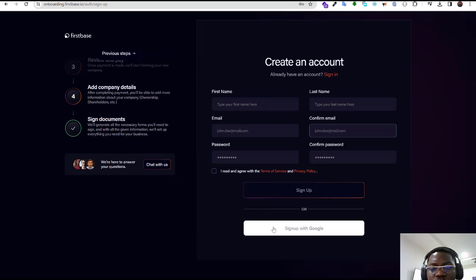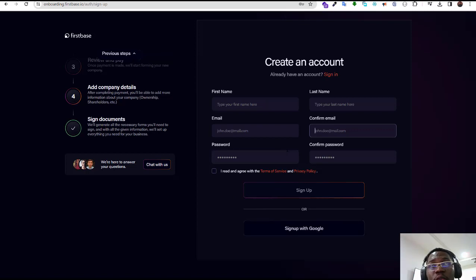Once you are done with all of this, you'll be shown there that it takes about 10 days for your business formation to be ready. After that, it takes the next 10 days or so, so a period of about 20 days, for your EIN. The EIN is very important because that's what you are going to use to create a Stripe account. Stripe will usually require that you put in your EIN whenever you want to submit your application. So that is how everything is done.